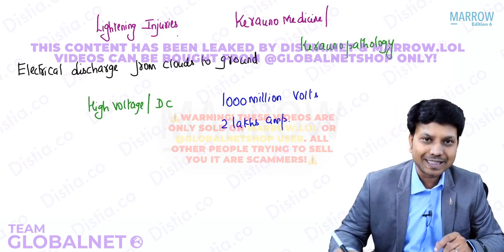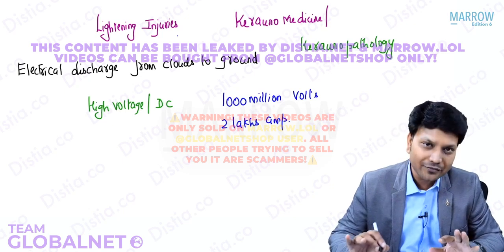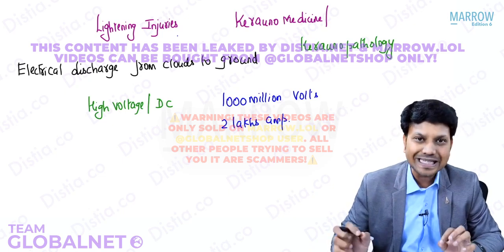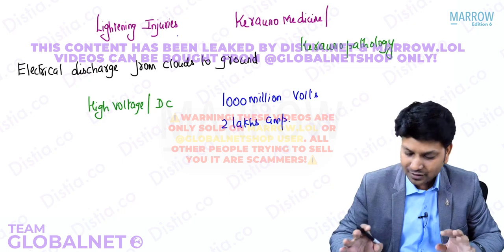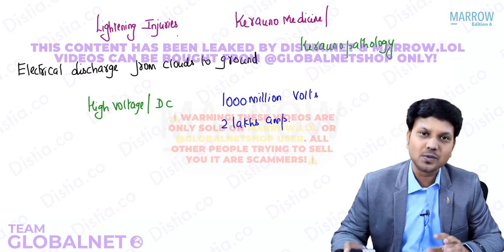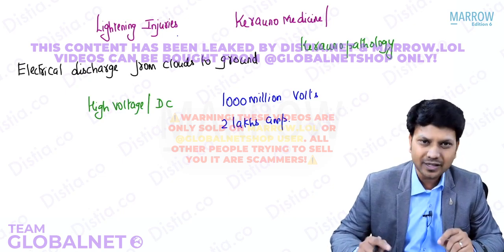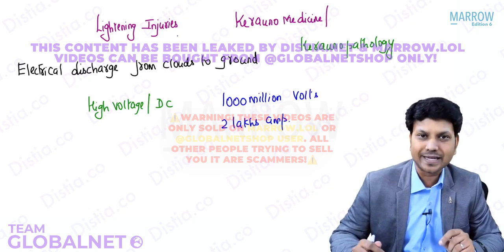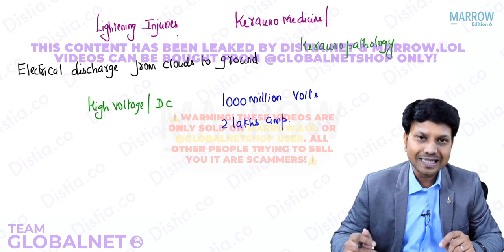But what we have to know is kerano means lightning. Anything that comes with the word kerano has to be associated with lightning. Keranoparalysis, there was one exam where they asked this, what is keranoparalysis? That is associated with lightning.